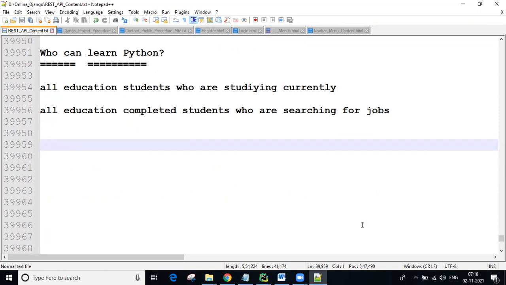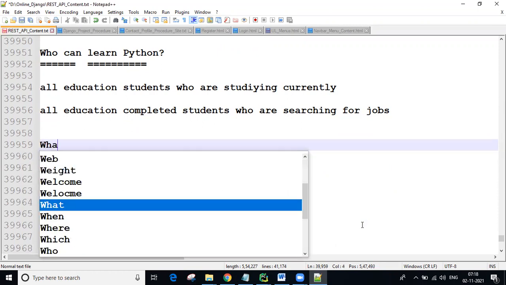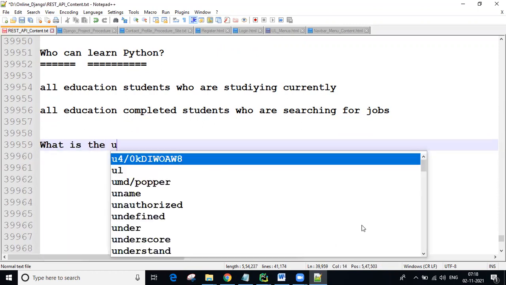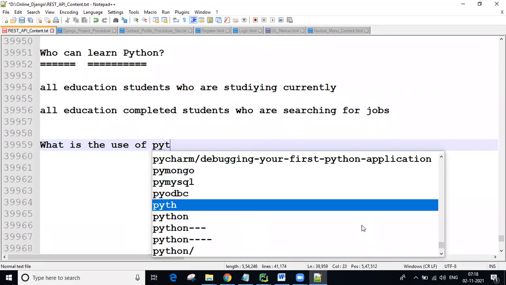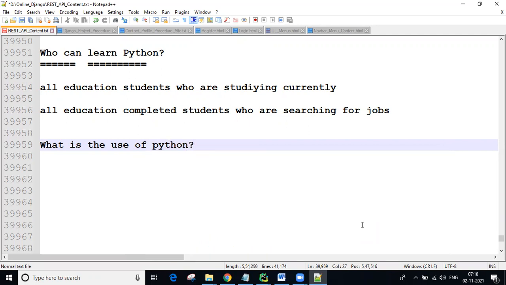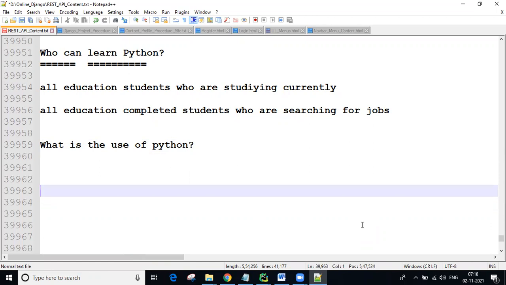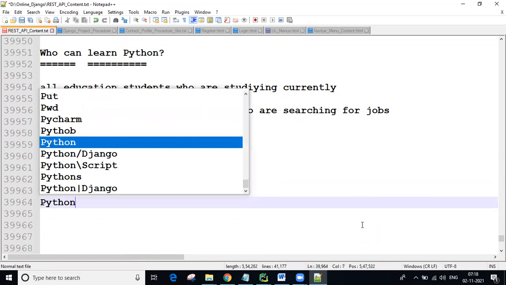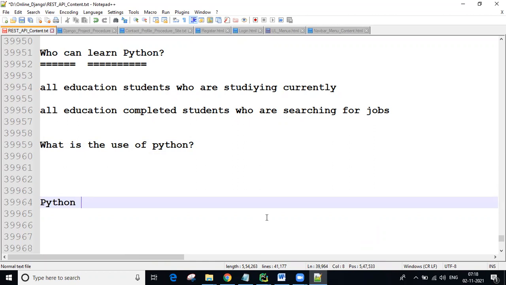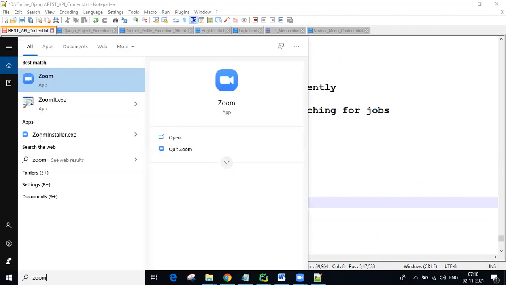What is the use of Python, guys? Or else, why is it required to learn Python? Simply, why required to learn Python means, using Python, n number of applications we can develop nowadays. After learning Python, you can go to different courses, guys.